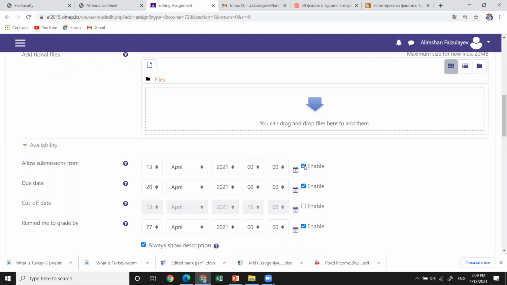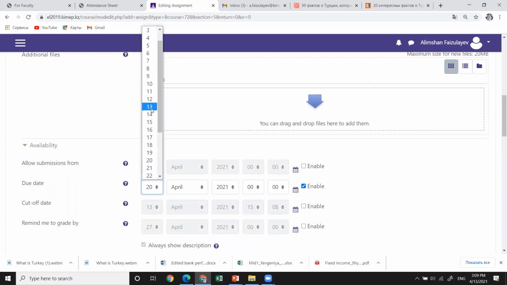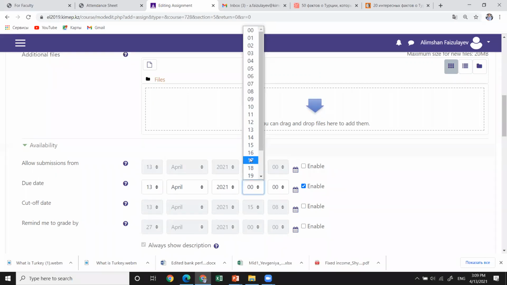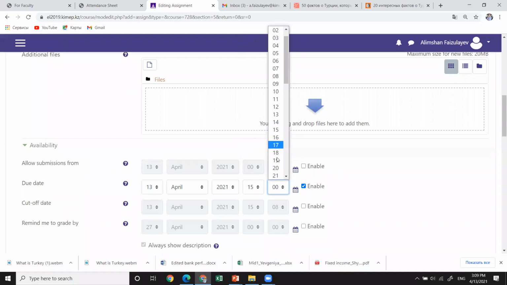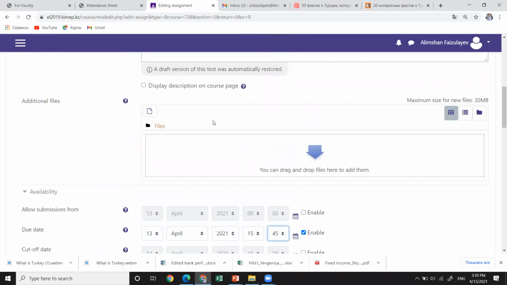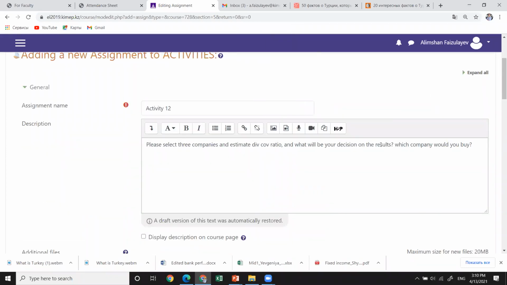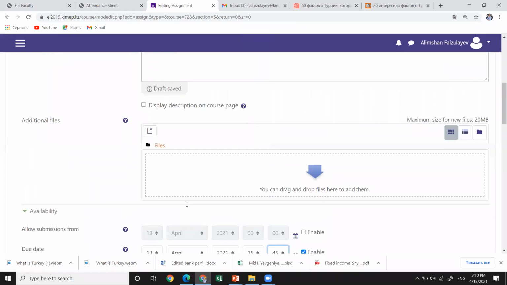And the deadline I'm going to put before the class ends. Today is the 13th of April. We have more than enough time to do it. You're going to find 3 companies and estimate the dividend coverage ratio.